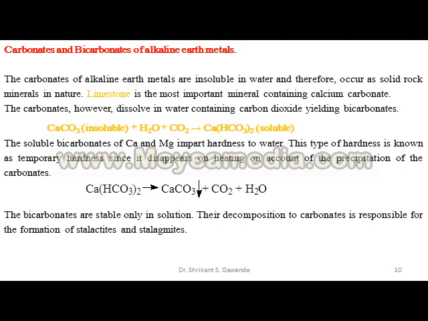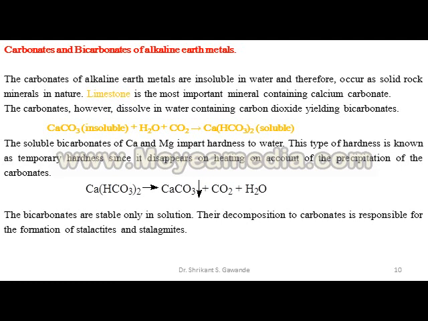The soluble bicarbonates of Ca and Mg impart hardness to water. This type of hardness is known as temporary hardness, since it disappears on heating on account of the precipitation of the carbonate.